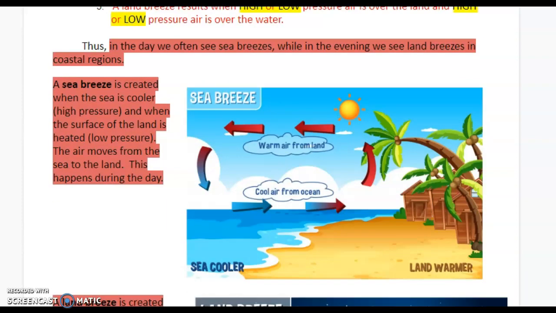A sea breeze is created when the sea is cooler, high pressure, and when the surface of the land is heated, low pressure. The air moves from the sea to the land. This happens during the day. So if you look at the diagram starting over here, over the land we have low pressure where it is heated. Over the water we have high pressure. Air always moves from high to low, so the air is moving from the ocean or the sea towards the land. So this is called a sea breeze. High pressure over the sea towards the low pressure over the land.